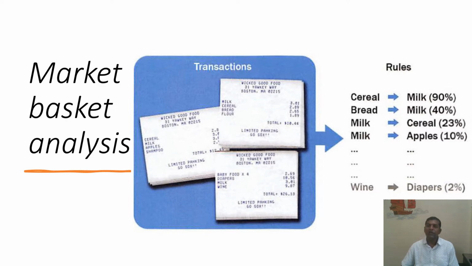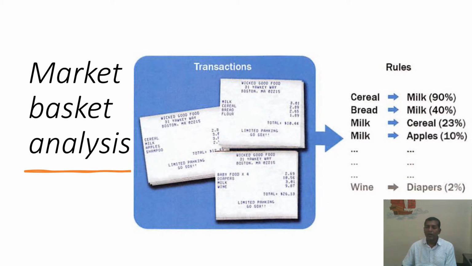So it is easy to understand that whenever a cereal is purchased, milk is also purchased, and the probability of purchasing milk whenever a cereal is purchased is 90%. If bread is purchased, milk is also purchased, and the probability of that is 40%. Whenever milk is purchased and with that cereal is purchased, the probability of that is 23%.